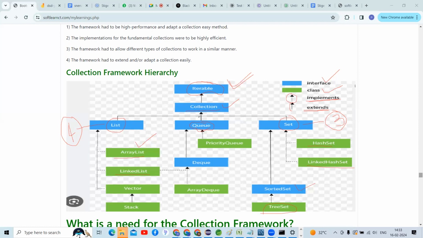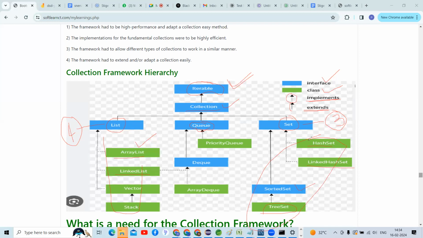This is for the learning point of view, so you can get this knowledge. But in real time scenario we are not able to use queue related concepts. Most of the time we use list interface classes, and sometimes we use set interface related implementation classes only.